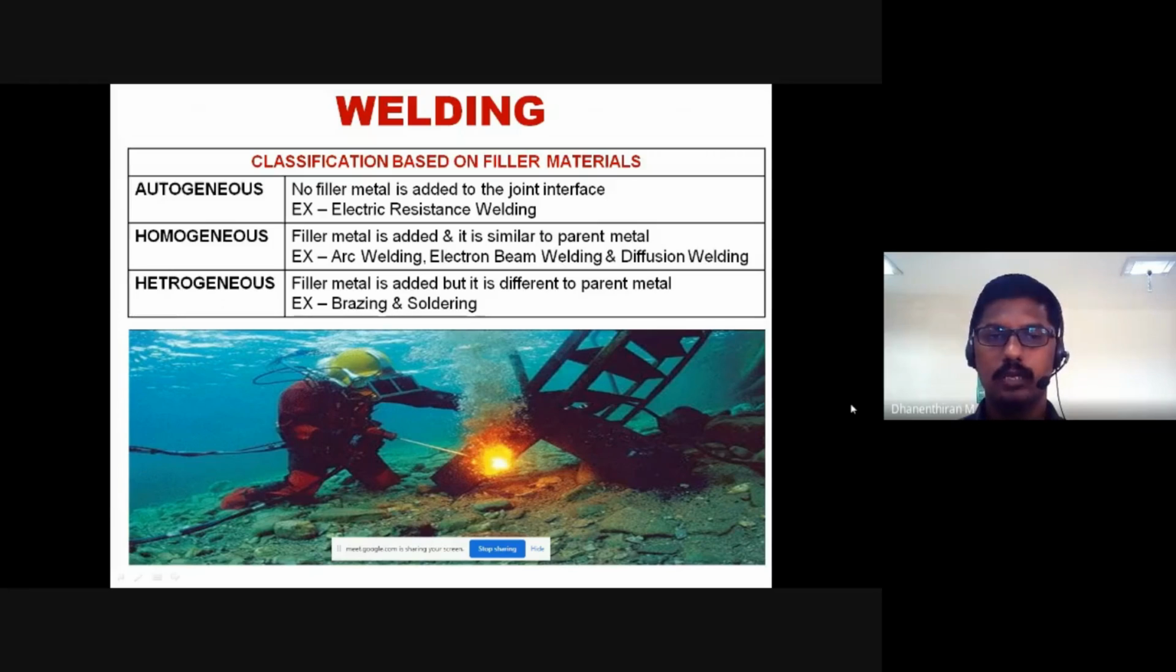In heterogeneous welding, filler material is added, but it is different from the parent material. The parent materials and the filler materials are both different. That is, we use it as brazing and soldering.